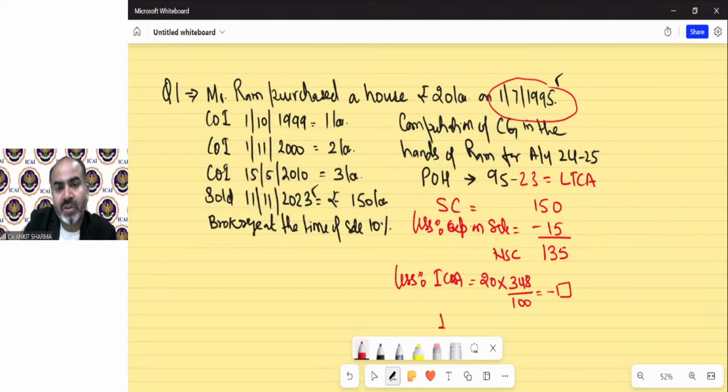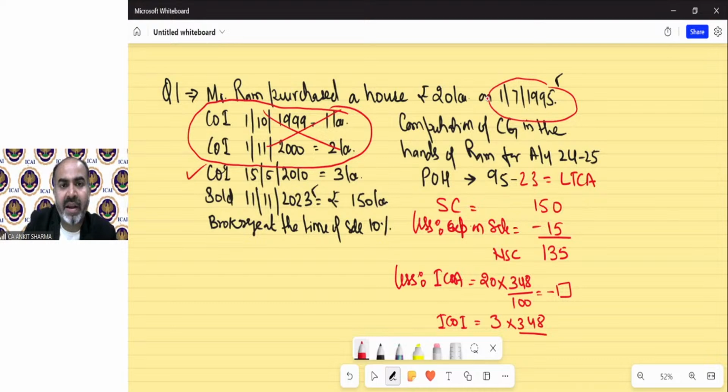Now indexed cost of improvement. You can see those improvements which were done before 1st April 2001 will be ignored. We cannot index them, so we ignore them. We can only consider this cost of improvement, that is 3 lakh into 348 divided by the index for the financial year 2010-11.